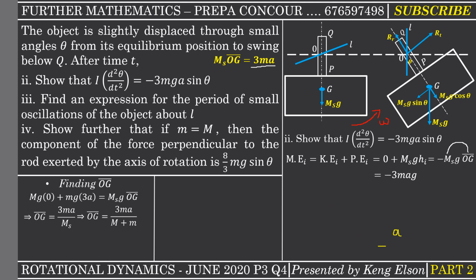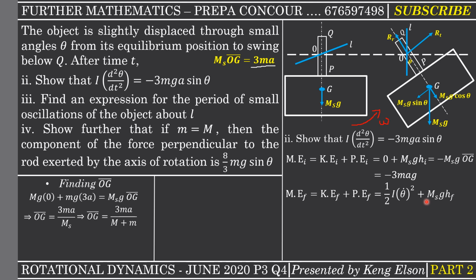Negative 3mag. Now we need to find the final mechanical energy of the system, then we apply our principle of conservation of mechanical energy. So the final mechanical energy, we sum the final kinetic and the final potential. What is the final kinetic energy? Basically, kinetic energy is defined by half times the moment of inertia times omega squared, that is theta dot squared. So initially this theta dot is 0 because theta was not varying, right? Theta was a constant and the angle was 0, but this time around this theta is varying. All right, so the kinetic energy is defined by this half times moment of inertia times theta dot squared.